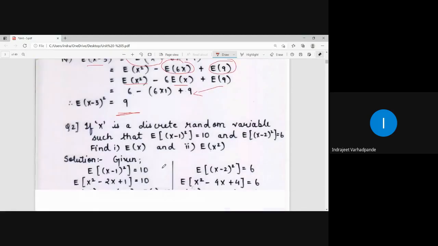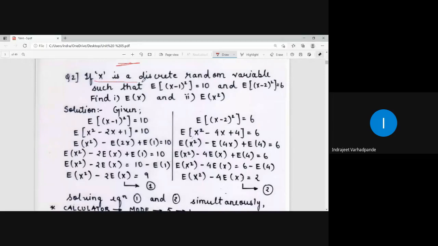Second example related to this, if capital X is the discrete random variable such that expectation of x minus 1 whole square is 9 and expectation of x minus 2 whole square is 6, find expectation of x and find expectation of x square. See, it is totally opposite situation in this example. In the earlier example, उन्होंने expectation of x निकालने के लिए बोला, फिर expectation of x square निकालने के लिए बोला, and then we calculated the various expansions related to the given terms.